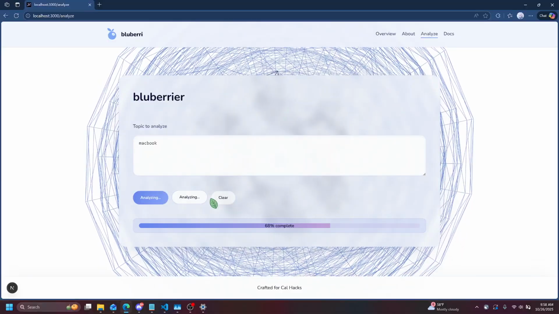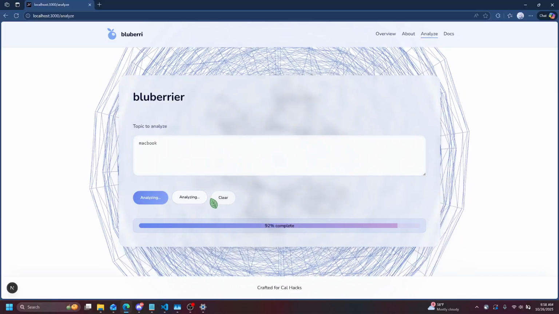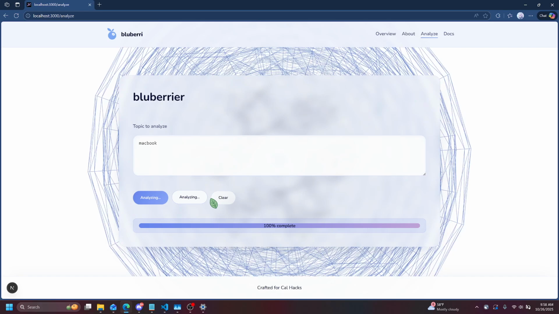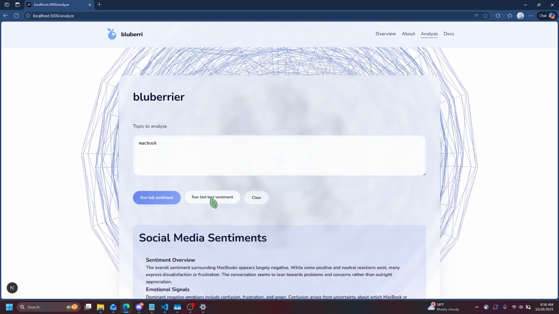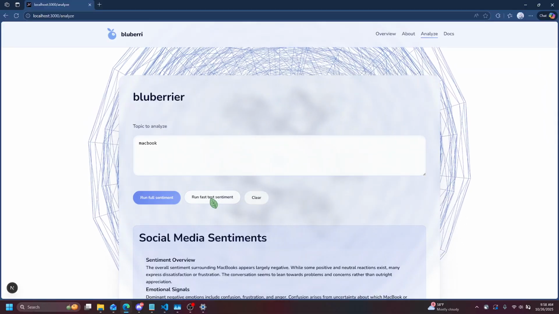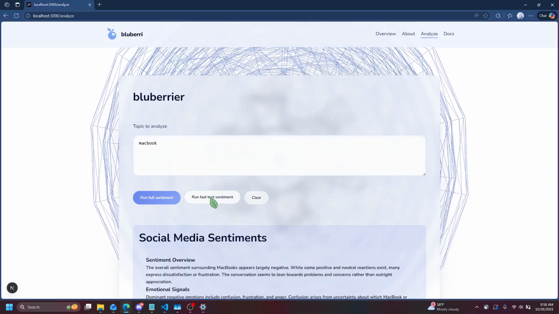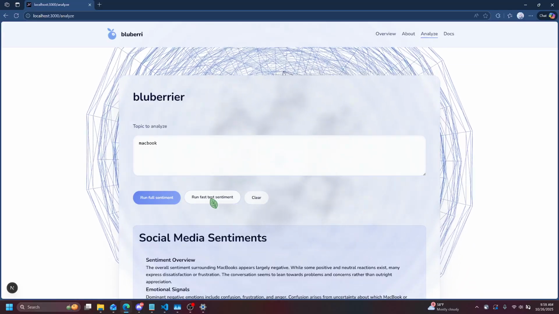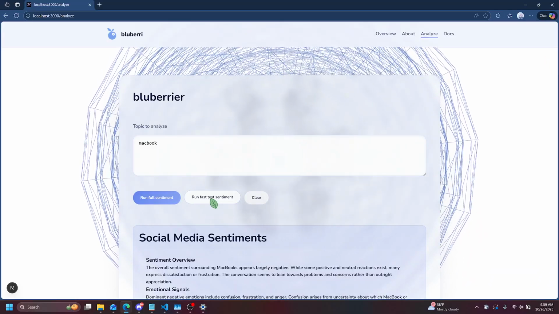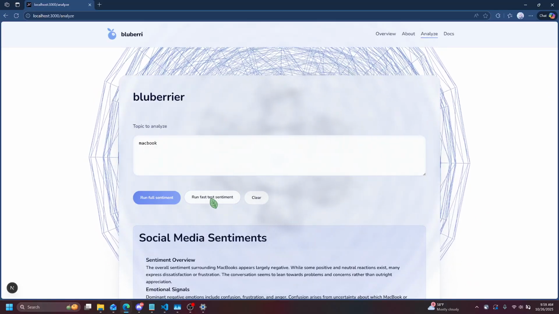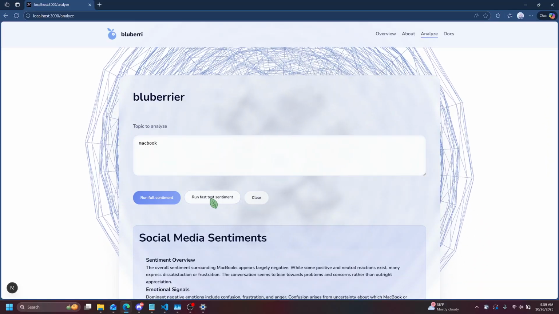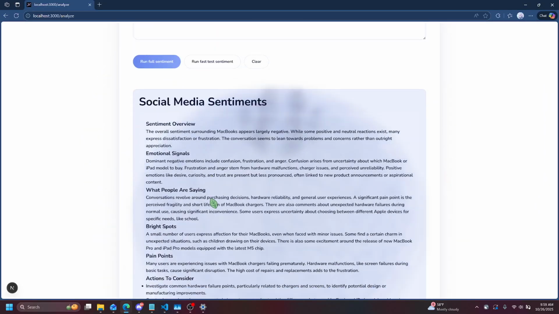It'll start analyzing and classifying these tweets, these posts, into positive and negative, and then it'll do another pass trying to determine what emotions are most associated with these posts. After that, the resulting CSV file that has all these sentiments associated with them is passed into a Gemini API call that returns an overview summary of how all these different posts interact with each other to produce this overall people summary, a summary that all the people generally average to.